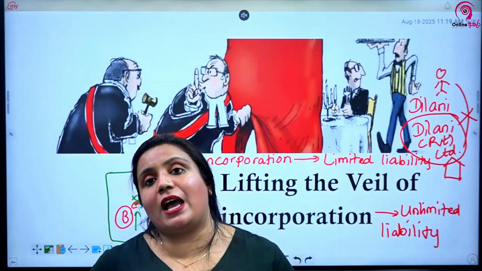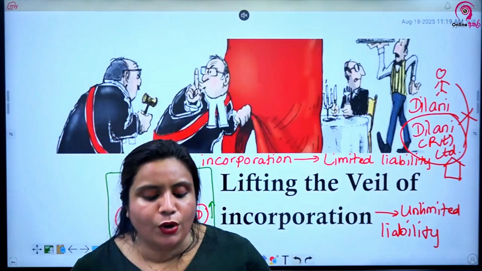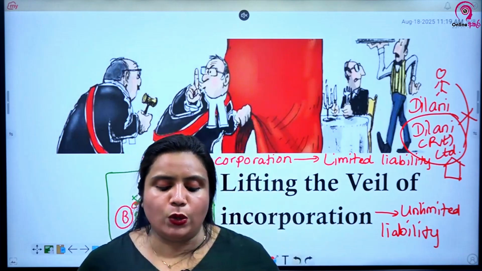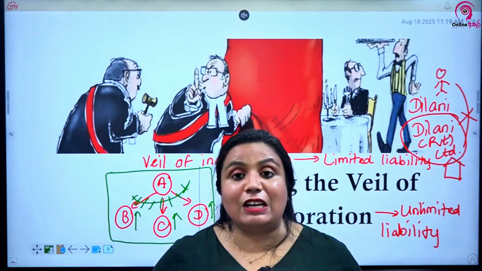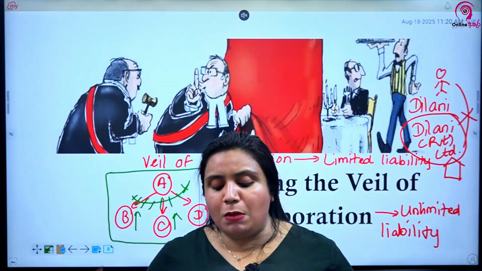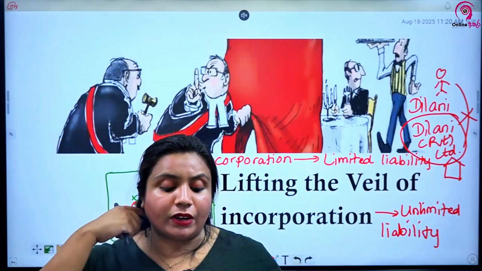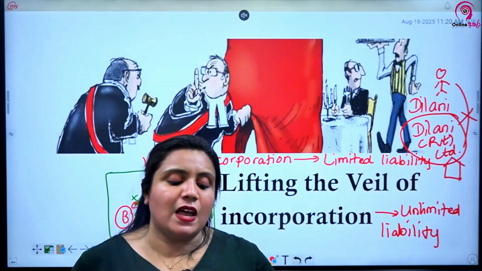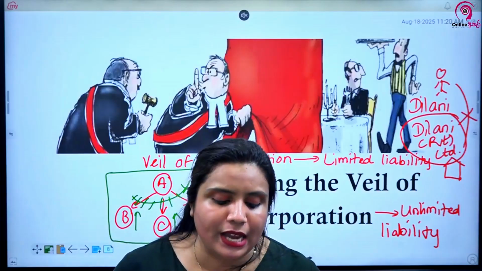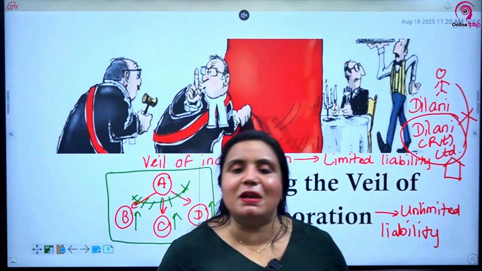So several situations where the corporate veil can be lifted we discussed: when the company has been used to cover a deliberate wrongdoing, or when the number of members falls below the statutory minimum, if the controlling shareholder uses the company as his agent or uses it for an unlawful or improper purpose, when a company is used to do a fraud, to determine the place of residence of a company, when a company is used to evade contractual obligations, when national security is questionable and we need to find the nationality of a company, and also sometimes to prepare group accounts. In these situations, the corporate veil will be lifted.